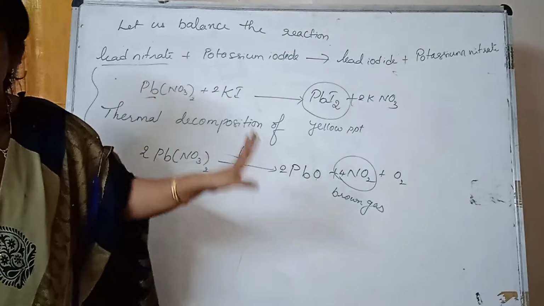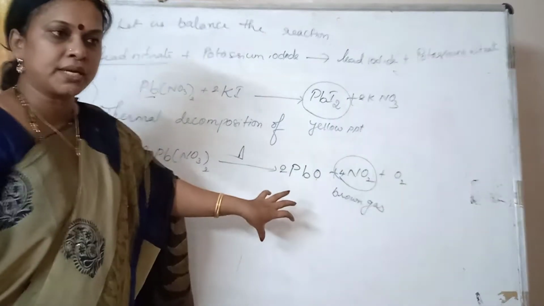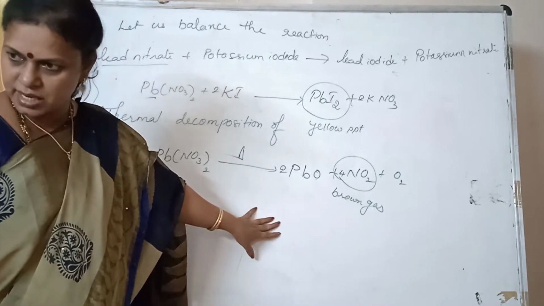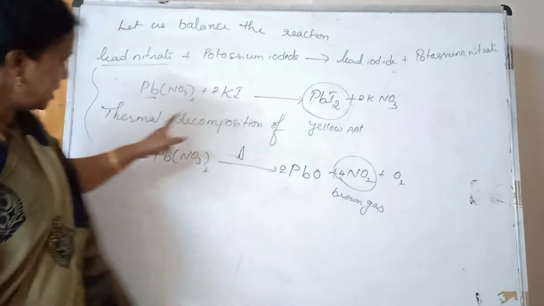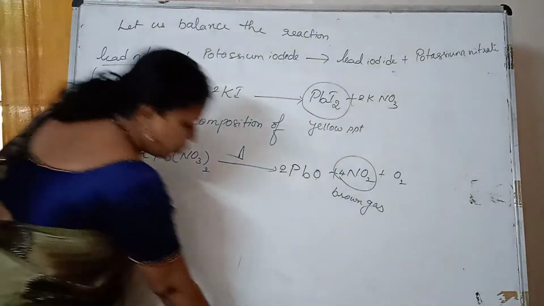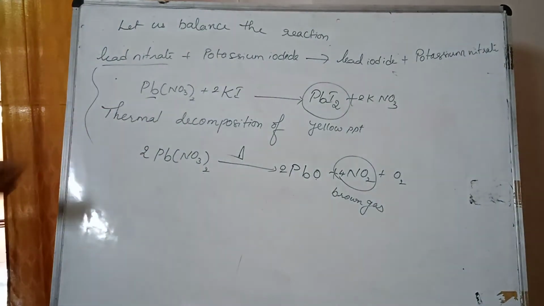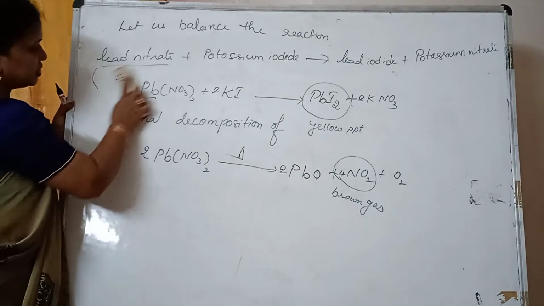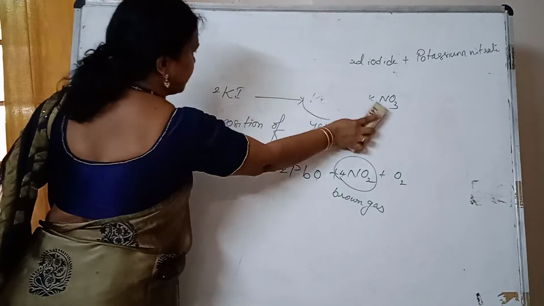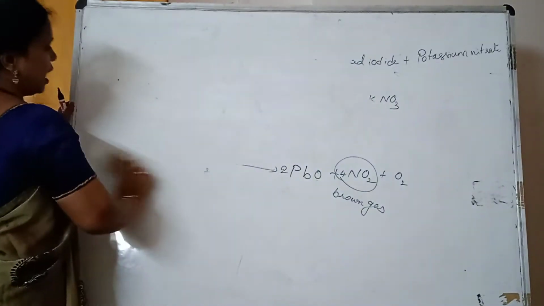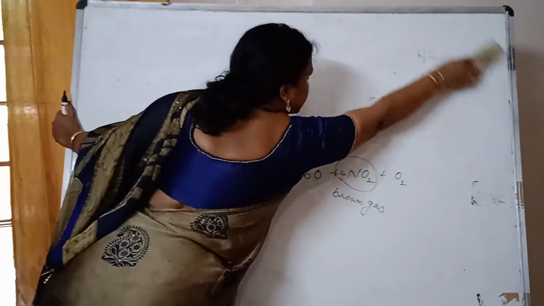Okay, don't go for any other. Here the main observation is that brown gas is released. Here lead iodide is released. So this question I will give you. Let me give you one of the ways how these 2 marks can be evaluated, how it can be asked.